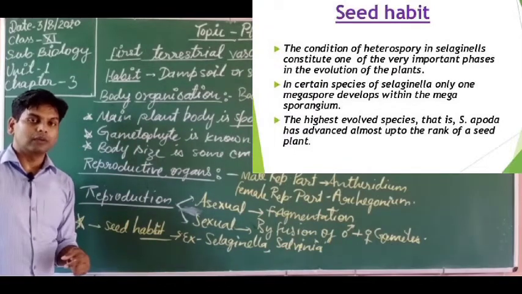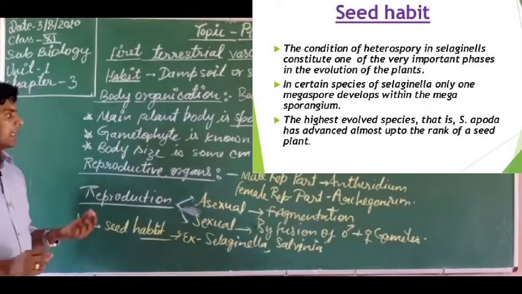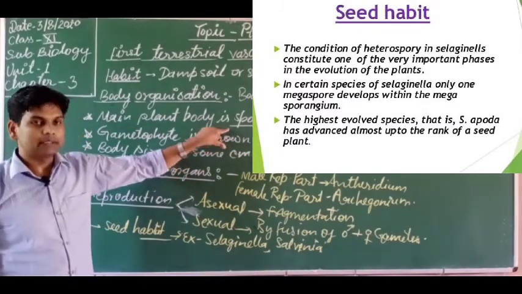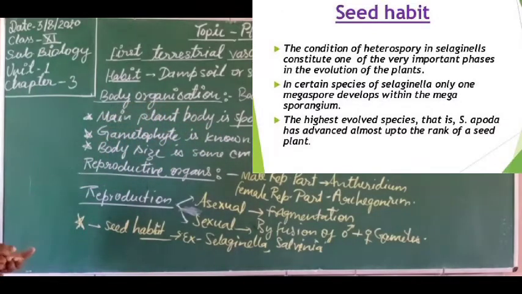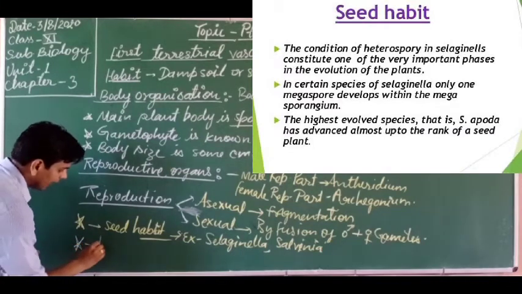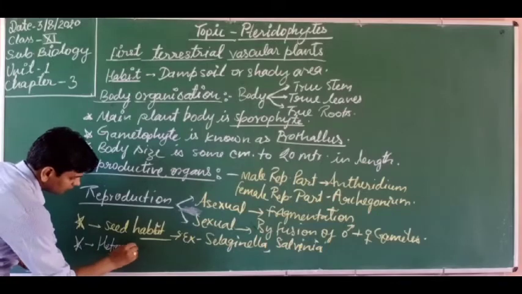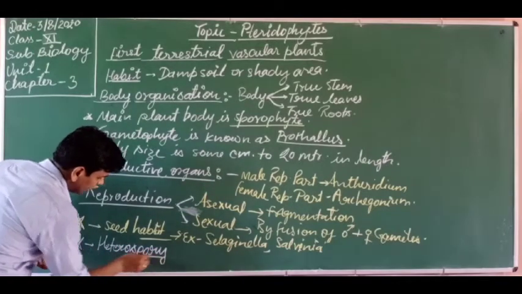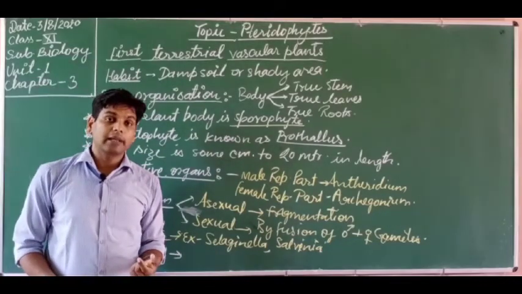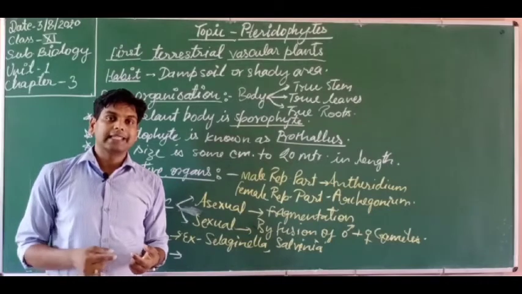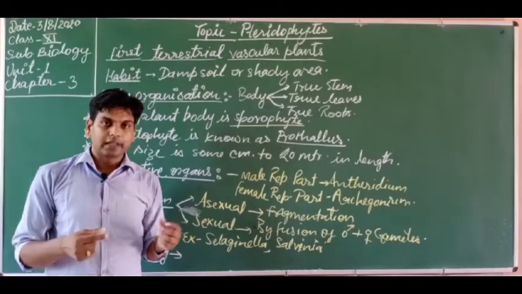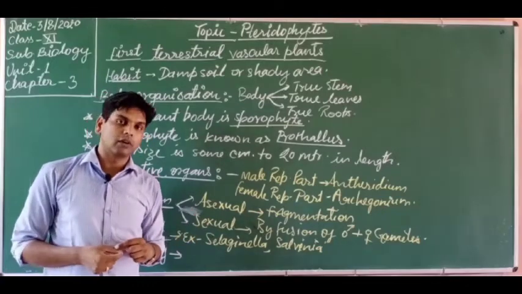Dear students, I want to tell one thing more about it. I told you that two types of spores are formed in the sporophyte. So another important question asked in your exam is heterospory. So what is heterospory? In bryophytes and algae, the spores are similar, meaning there is no distinction between male and female spores, all are of similar size.